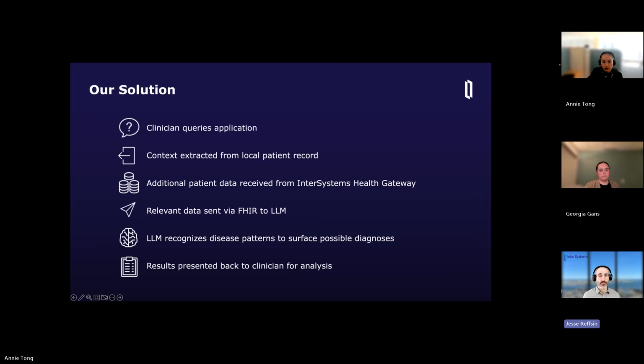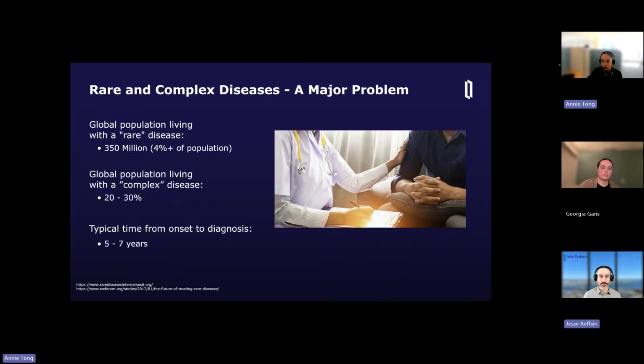So now we've talked about that, let's talk more about our solution. We're going to demo it for you in just a moment, but before we do so, let me talk about, generally speaking, what is the flow of our solution. We envision a solution where a clinician could query an application, and then context could be extracted from the local patient record in, say, an IRIS instance, where that data can then be combined with additional patient data that we receive from InterSystems Health Gateway, which has access to a large number of health networks and pulls in a lot of that siloed data I was talking about just a moment ago. The relevant data can then be extracted and then via FHIR sent to an LLM, which can then recognize disease patterns and then surface possible diagnoses. Those diagnoses can be sent back to the clinician.